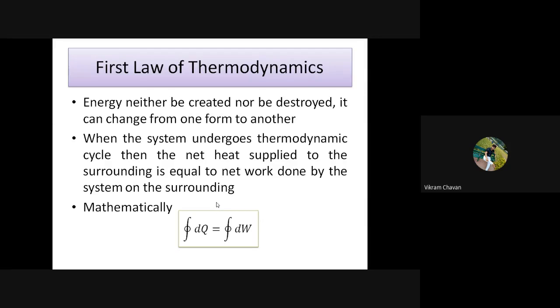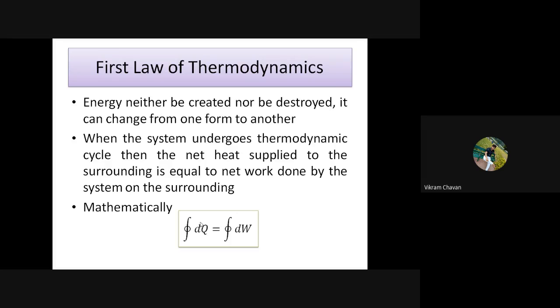Now what does cyclic integration mean? It means the sum for the complete cycle. Whatever changes happen in the heat, all the changes are accommodated over the cycle. And cyclic integration of dw represents whatever changes happen in work, the summation of all the changes over the cycle, that is integrated here. That is nothing but cyclic integration of the change in work done.